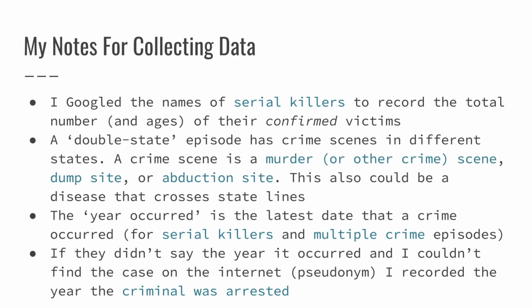A double state episode has crime scenes in different states, and for all intents and purposes, a crime scene is a murder scene, dump site, or abduction site, and it could also be a disease that crosses state lines, that did come up. The year occurred is the latest date that a crime occurred relating to serial killers and multiple crime episodes. And if they didn't say the year that occurred and I couldn't find the case on the internet, like maybe they used a pseudonym for the victim, then I just recorded the year that the criminal was arrested.